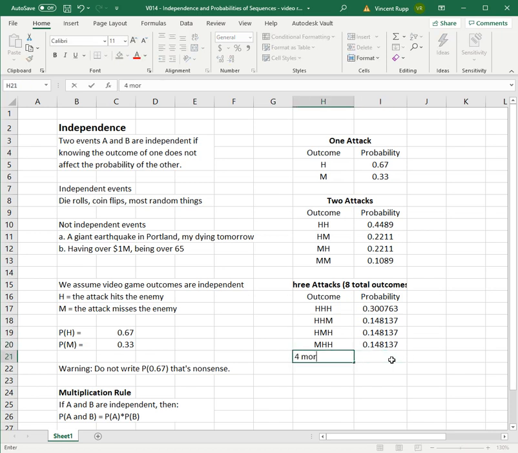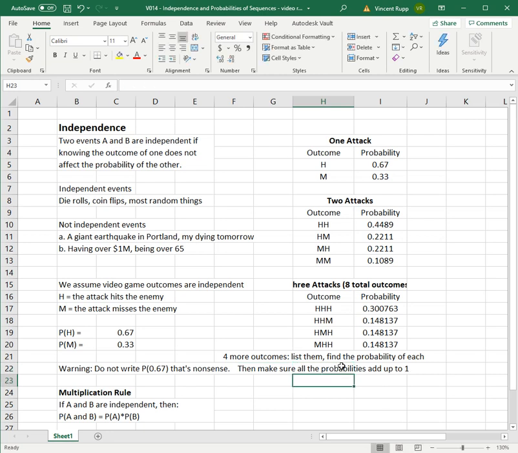Now there are 4 more outcomes. So what you're going to do as part of the homework or notes or just on your own for fun is list them, find the probability of each, and then make sure all the probabilities add up to 1. Just to make sure you've listed them all, there should be 8 total, so when you find them all and calculate all their probabilities, it should add up to 1. That's the multiplication rule for independent events, and have fun using it.